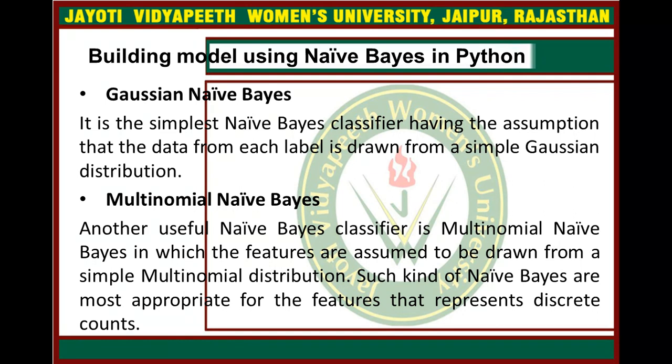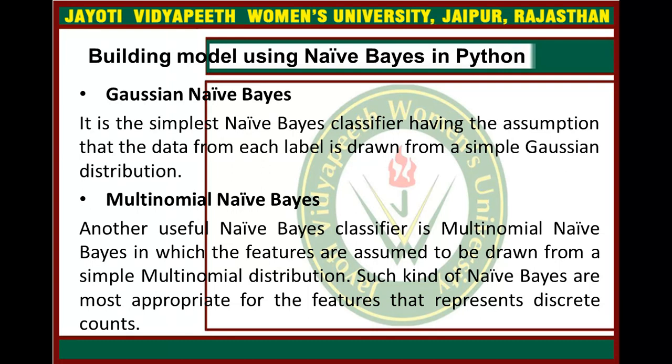Next is building a model using naive Bayes in Python. Scikit-learn is the most useful library to help us construct a naive Bayes model in Python.